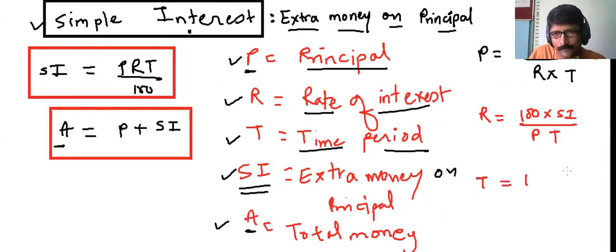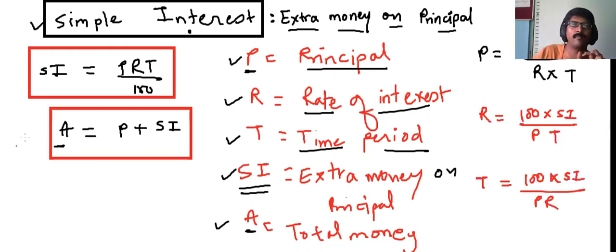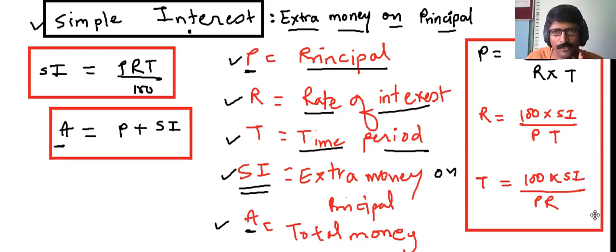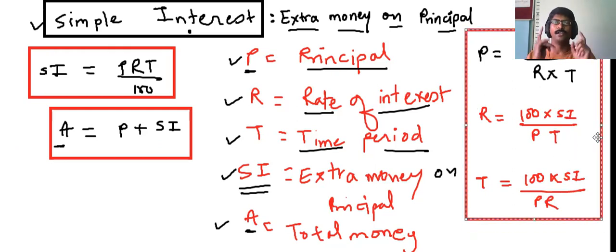If you want to calculate time, how do we calculate it? 100 into SI upon PR. If you want to calculate amount, amount will be principal plus simple interest. Super duper easy, isn't it? The full chapter is on your screen. Isn't it nice? This is how this entire chapter gets covered. So you understood the terminology and the formulas. And now the next part of the chapter is examples. We will see various examples of how to solve questions on this topic and these formulas shortly. Meanwhile, you can pause the video and copy all these things quickly in your book. Hurry.